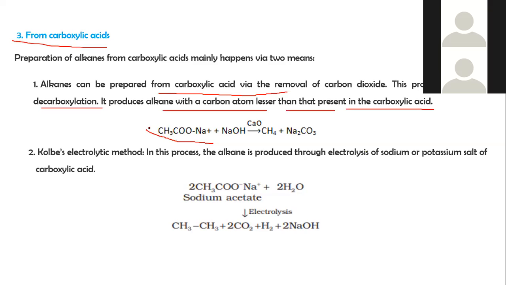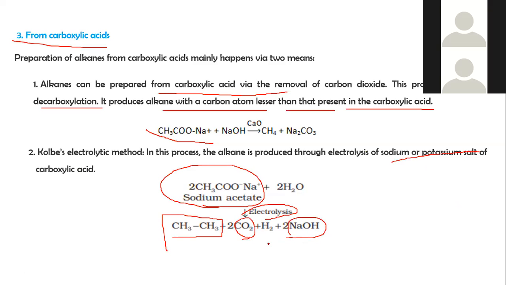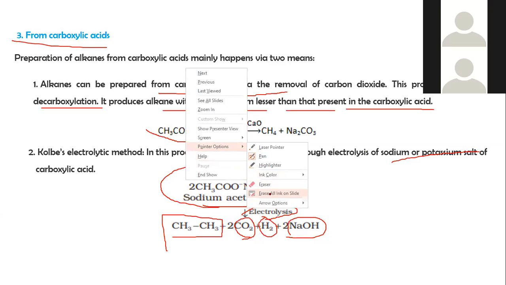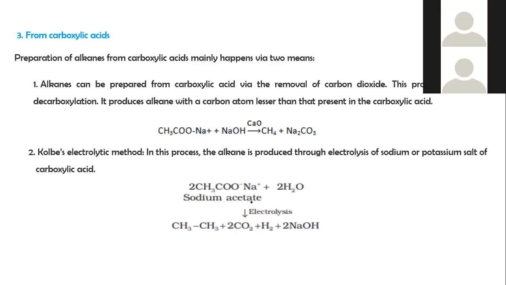Then Kolbe's electrolytic method: alkane is produced through electrolysis of the sodium or potassium salt of carboxylic acid. So this is sodium acetate, which is a salt of carboxylic acid, and on electrolysis it forms ethane by removal of carbon dioxide, along with sodium hydroxide and dihydrogen. So this is all regarding alkanes, the chemical and physical properties of alkanes and their preparation.